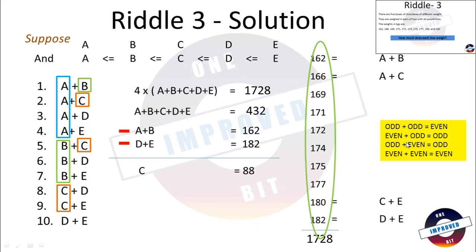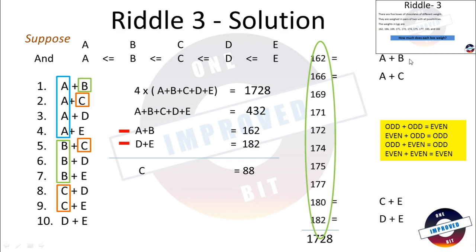How? Similarly with this concept, suppose we do not do any calculation. We should know this: odd plus odd is even, even plus even is even. So this even number can only come if two even numbers are added or two odd numbers are added. Then, without doing any of these calculations, one can start from here. Okay, when A and B are added, it gives even number. Means A and B both can be even or both can be odd.